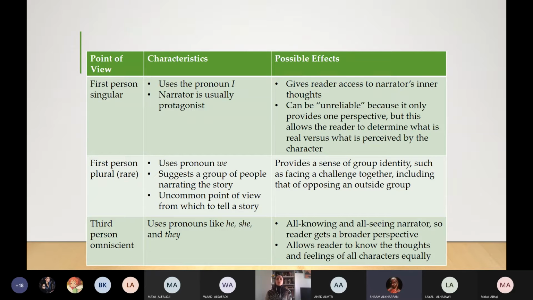outside group. Yes. So Hisham, if you are deciding to write or planning to write a story, which point of view would you prefer to use? First or third? I would use third. Third. Why? Because if I'm writing a story, get the first person plural. Yes.